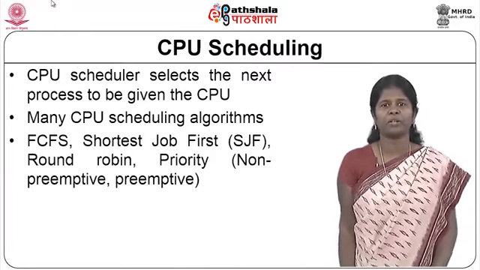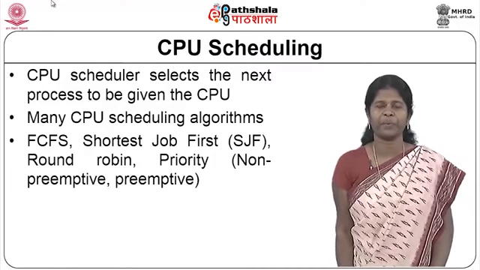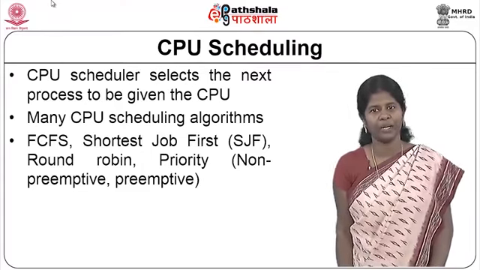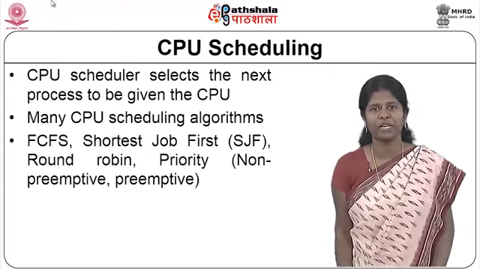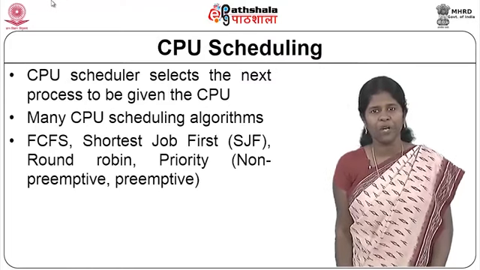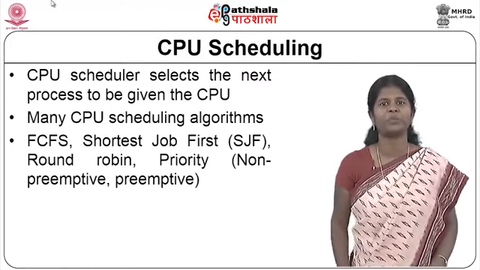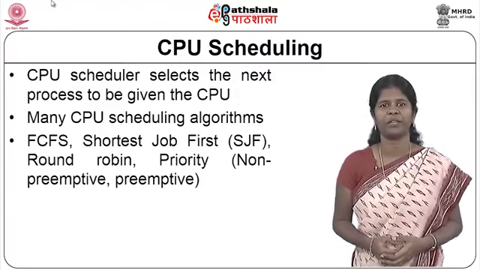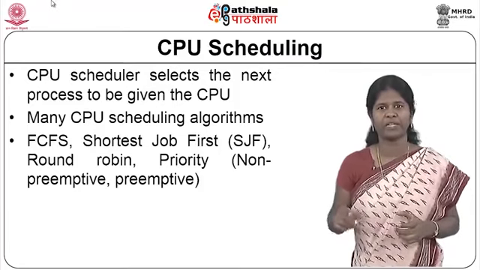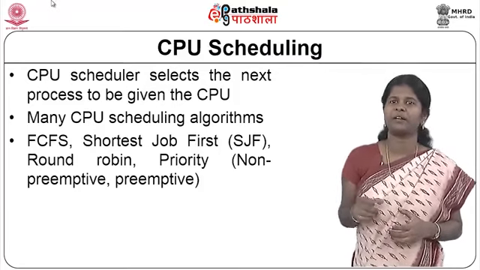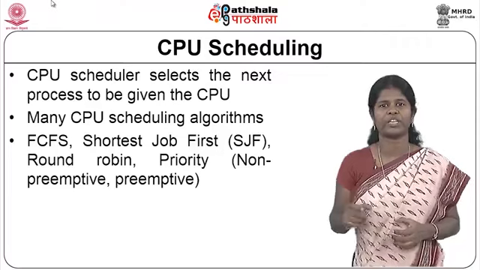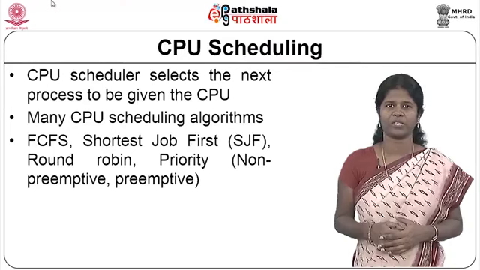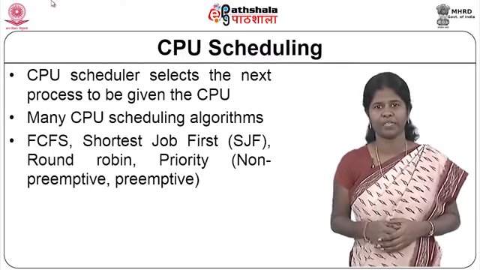We have been learning about the first come first served scheduling algorithm, where the first process which arrives is given the CPU first, and then we learnt about the shortest job first algorithm, where the process which has the shortest CPU burst time is assigned the CPU, and then we learnt about round robin scheduling, where the CPU time is divided into slices and the process is given each time slice, and then we learnt about priority scheduling, where the process with the highest priority is given the CPU.